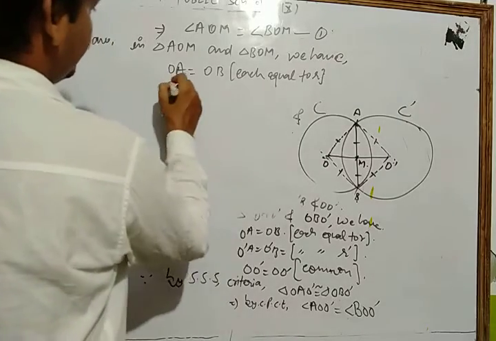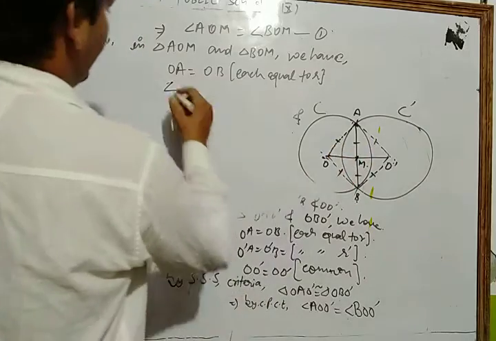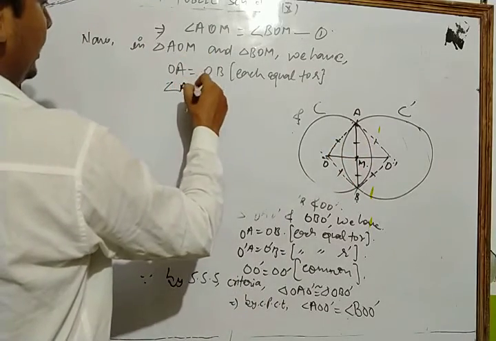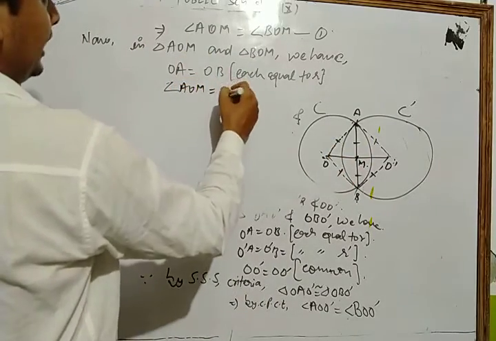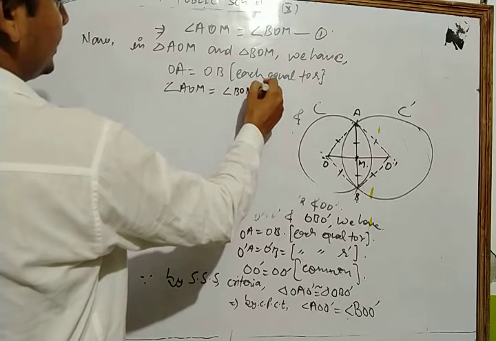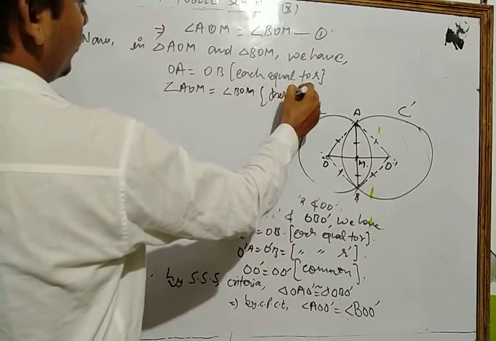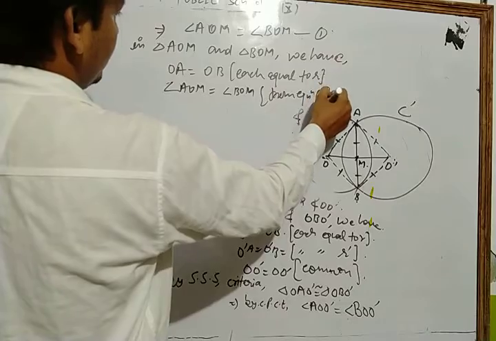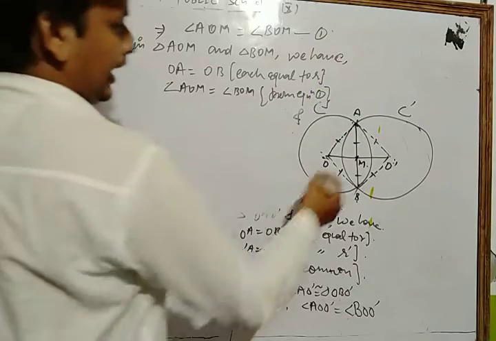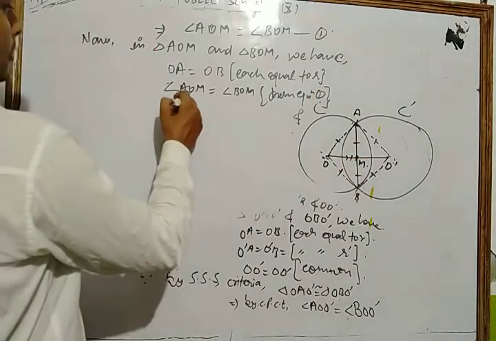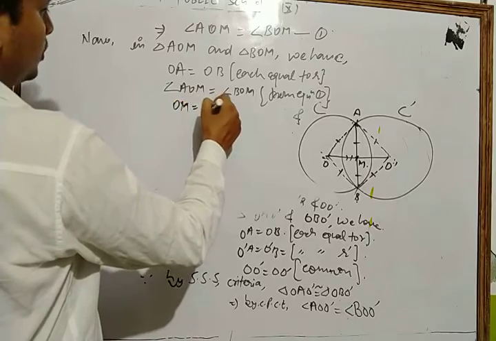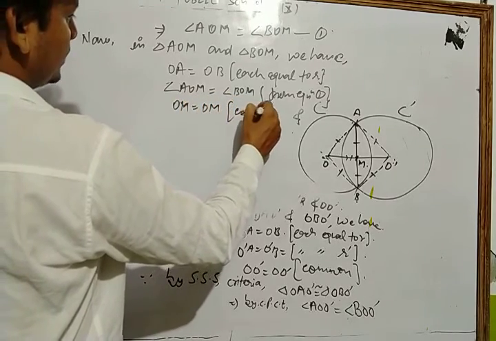Angle AOM we write as angle BOM. This is from equation 1. And OM is equal to OM. This is the common side.